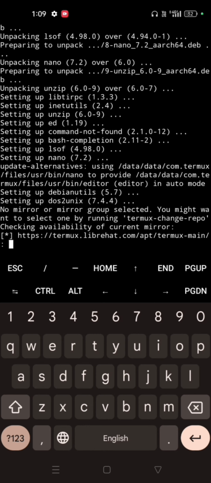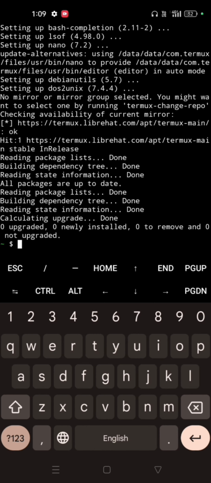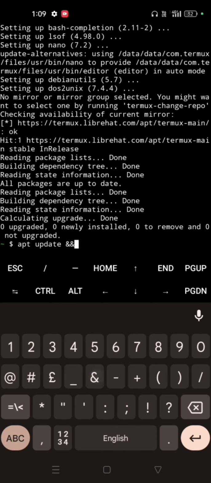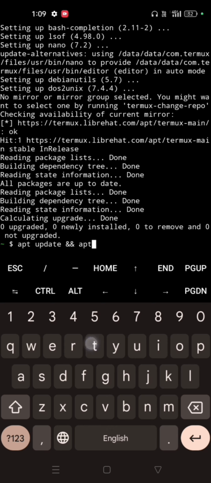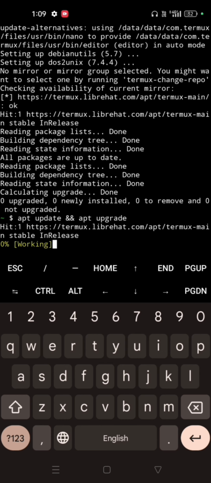Now you can see all the packages installation is done. Now if you want to check what problems it has, you can check through this syntax: apt update && apt upgrade, and enter it. So you can see your application is updated and upgraded also.